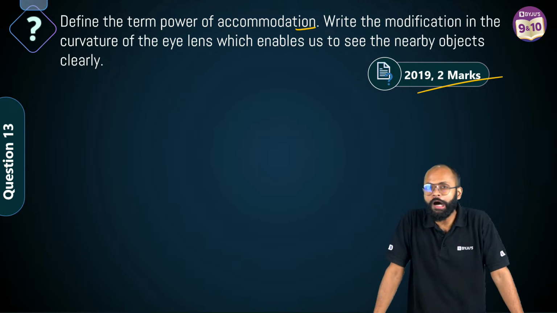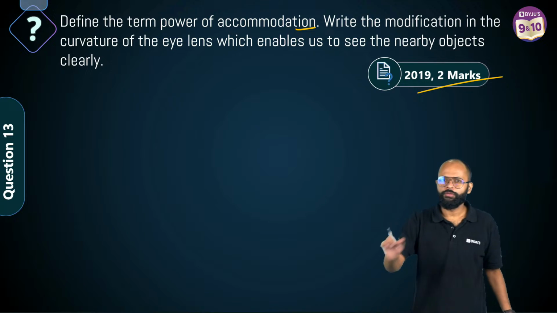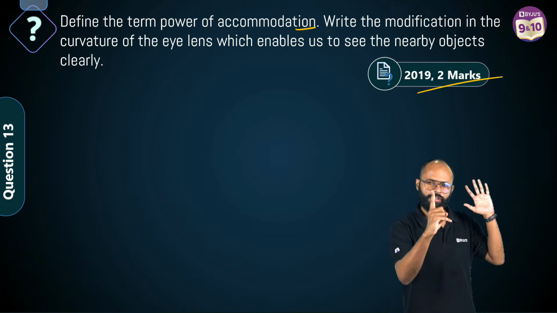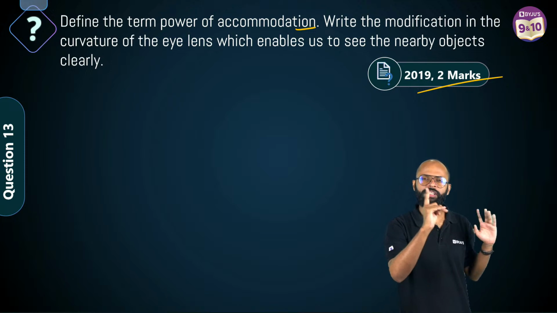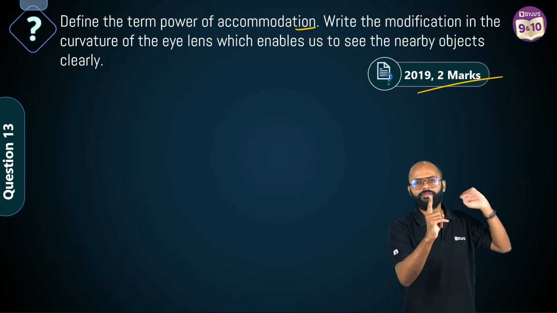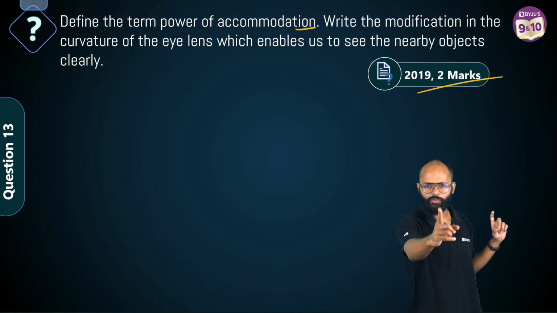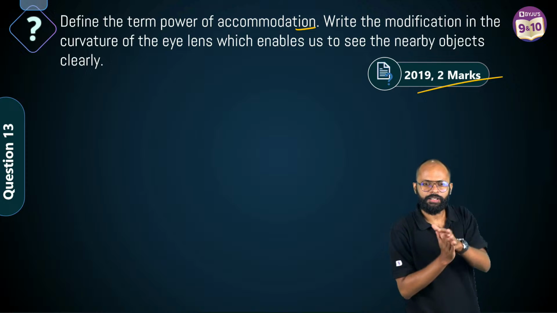Then tell how do you accommodate. It is by relaxing and contracting ciliary muscles. Let me ask you, when you want to see nearby objects, ciliary muscles are contracted or relaxed? I have practiced this enough. Human eye तुमको मैंने इतना चटवाया है ना, right? We have done so much of human eye I don't think you should make a mistake in this. When your object is close to you, ciliary muscles are contracted or relaxed?